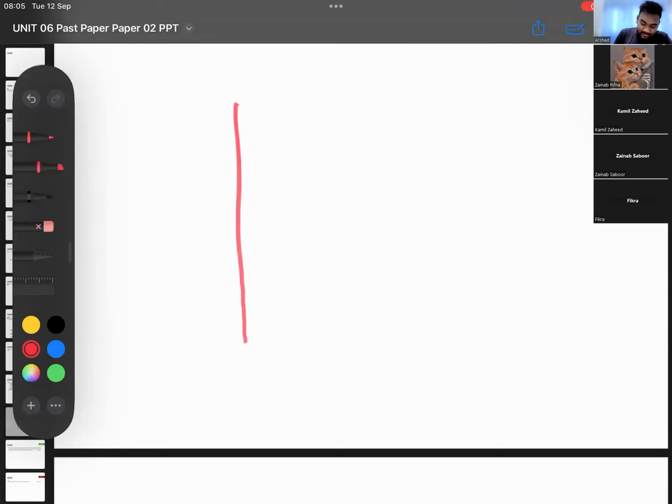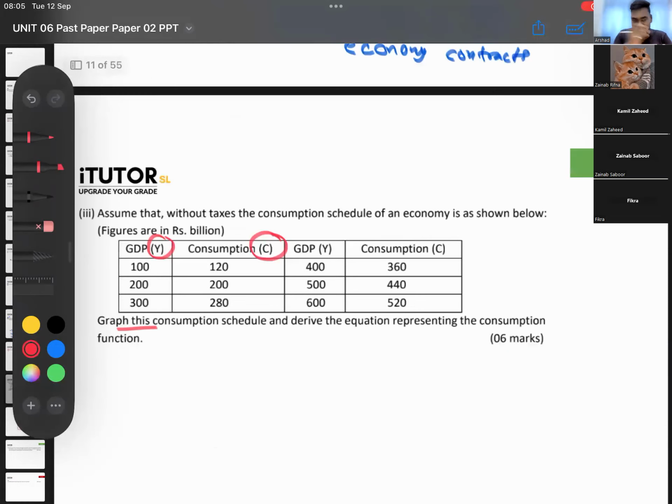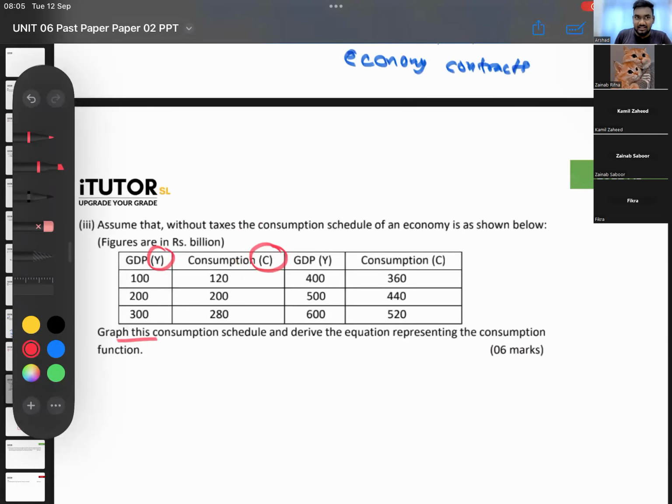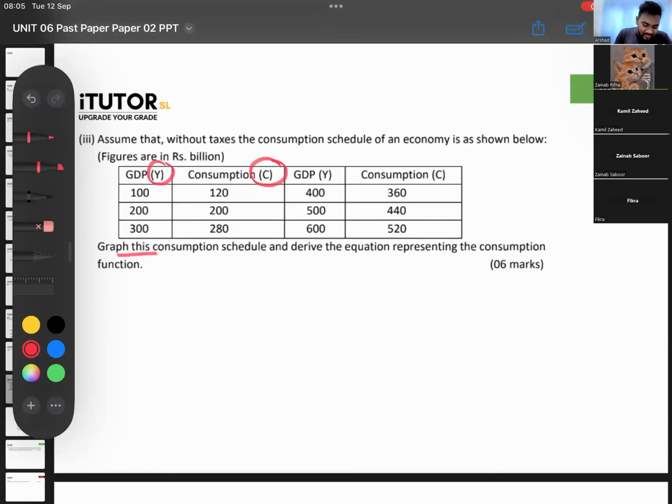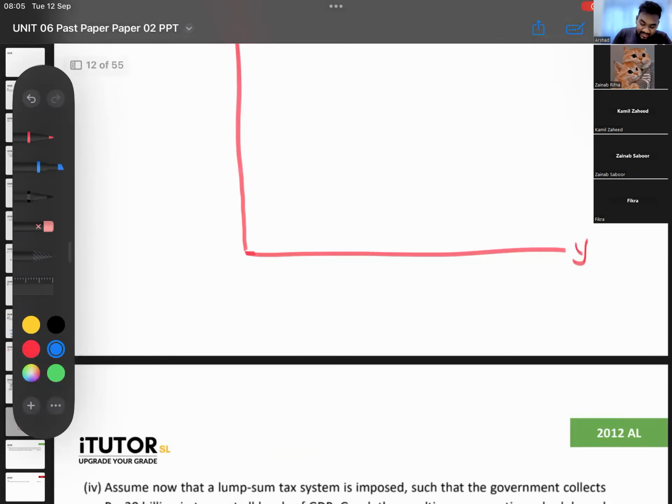Okay, so here you have the consumption axis, or in other words, the expenditure axis. This is the y-axis. Mark these points properly, take a proper scale, and then mark here. When Y is 100, consumption is 120. Let's say this is 100, so consumption is 120, a little above that.